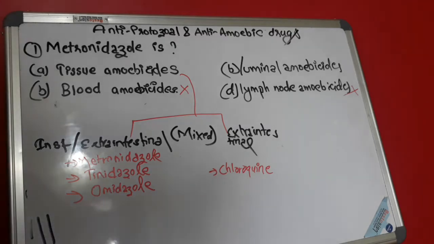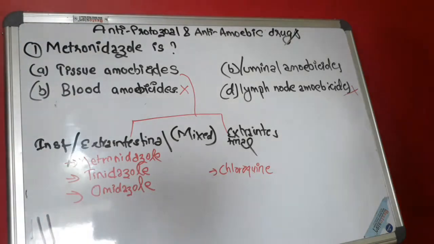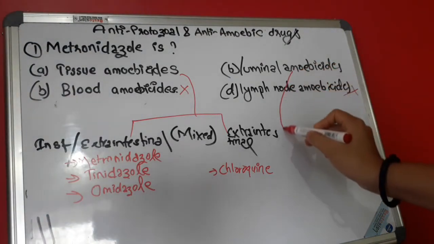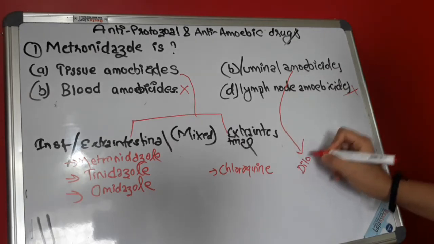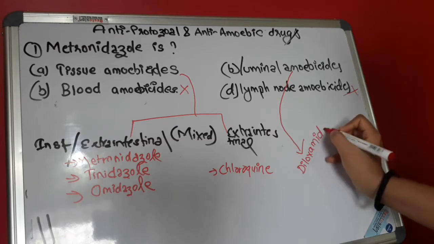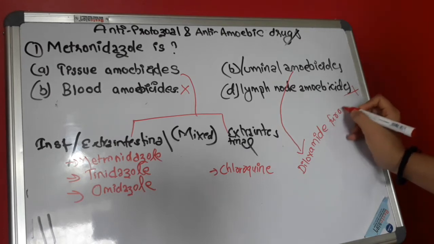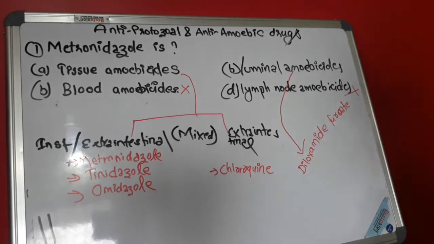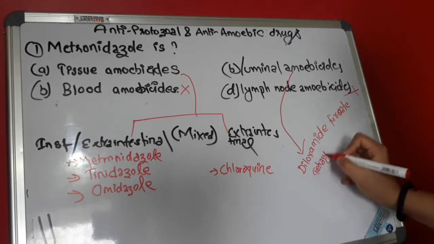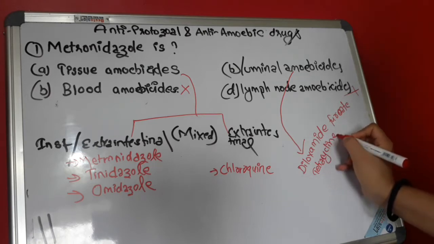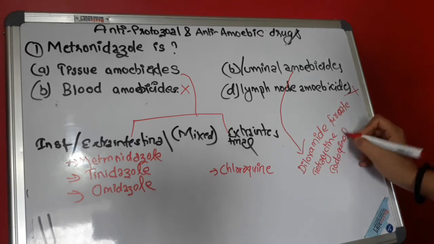And in the luminal amoebicides, the drugs that are present are diloxanide furoate, tetracycline and iodoquinol.